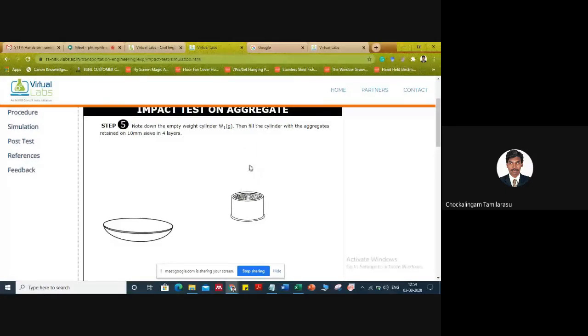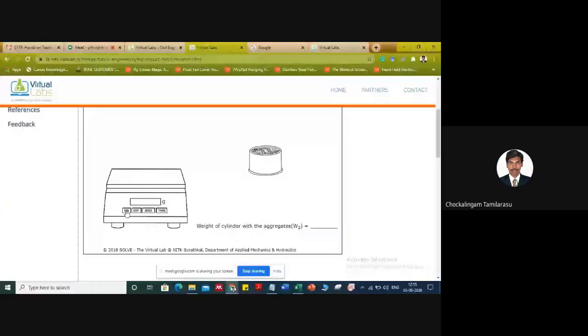Now we level the surface of the aggregate. The damping process is similar to what we already carried out. Damping is done to obtain uniform compaction and to avoid air voids. Then we weigh the amount of aggregate inside the cylinder: tare it, place the cylinder, and it is automatically recorded.